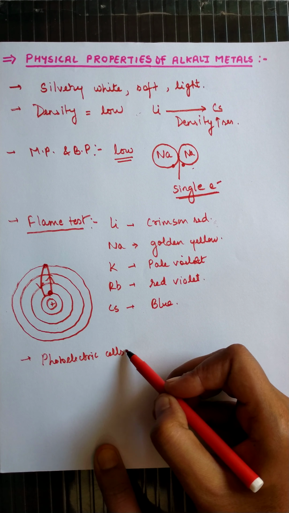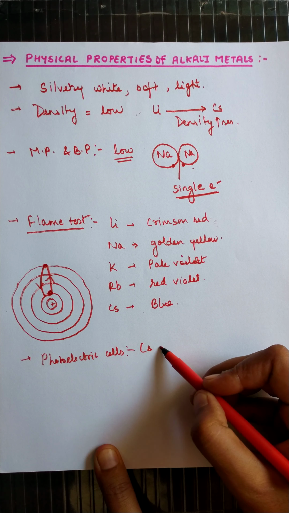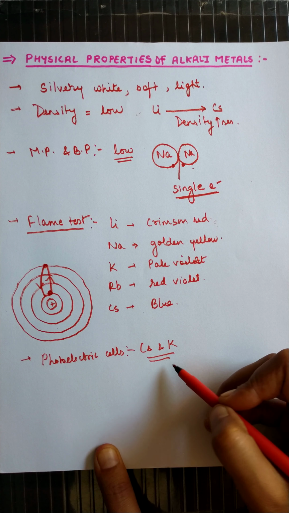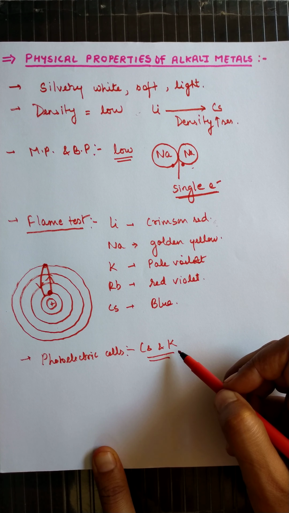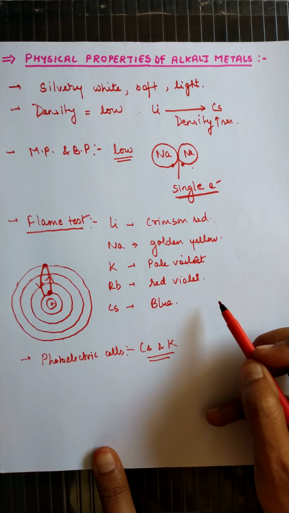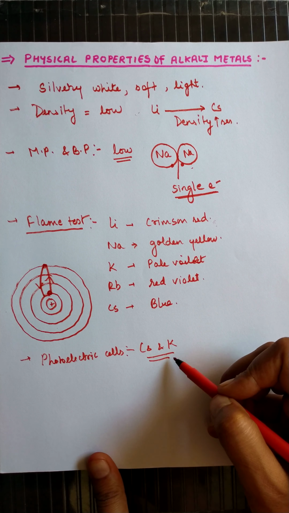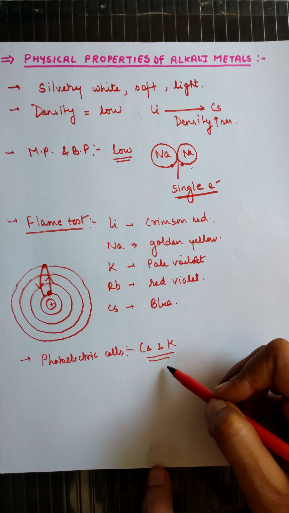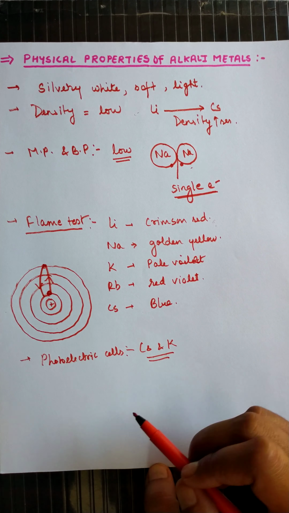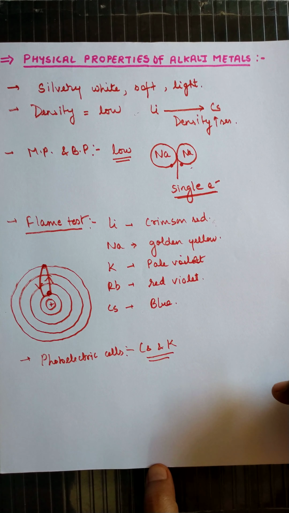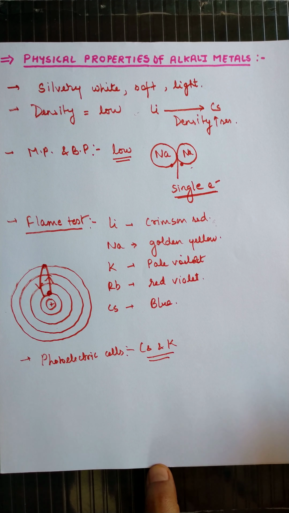In photoelectric cells, mainly cesium and potassium are used, because they are able to release electrons quickly due to their large sizes. So this is about the physical properties of alkali metals.